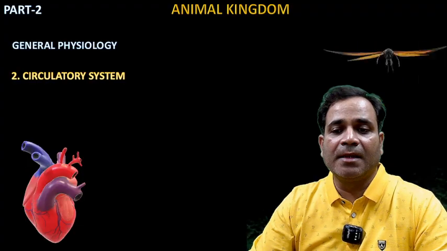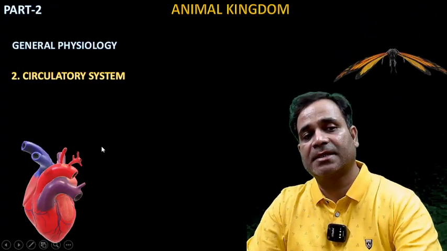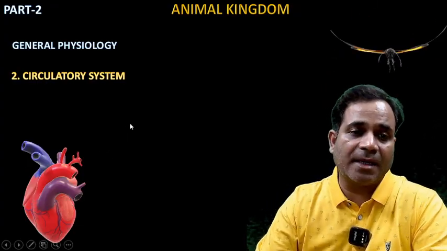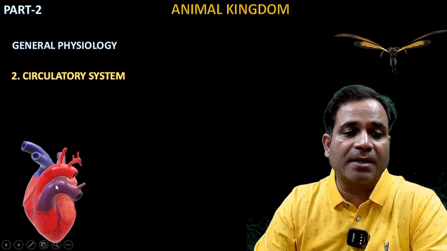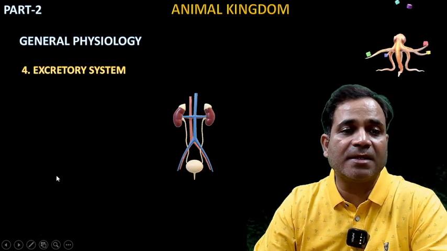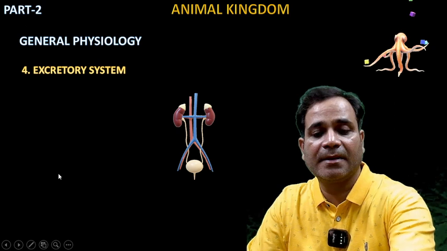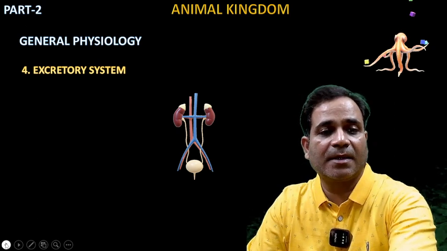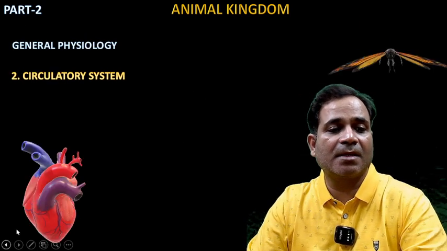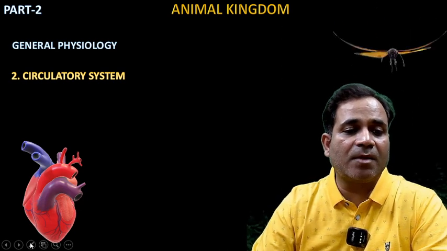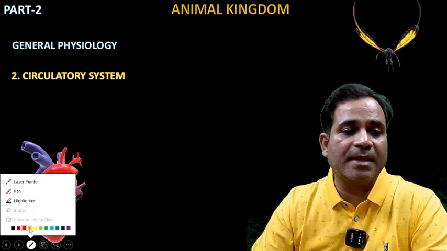See, when I'm talking about the circulatory system in the animal kingdom, circulatory system, it means what, my dear? This one is the circulatory system.